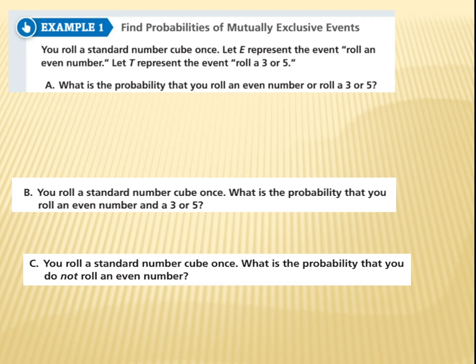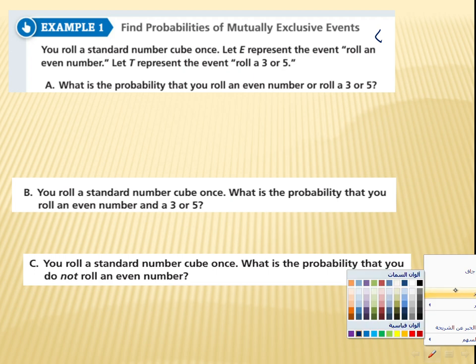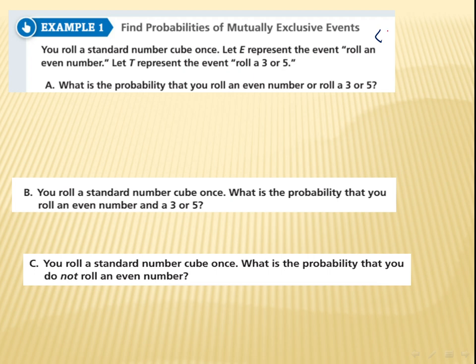Here it says you roll a standard number cube once. So this is your experiment. What are the choices that you will have? You will have 1, 2, 3, 4, 5, 6, right? Those are the numbers that you are going to get. Those are the possibilities that you have.